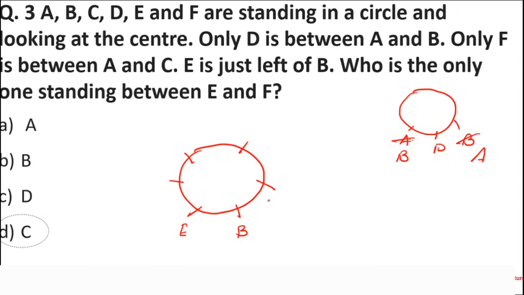Okay. Now what they are saying is only D is between A and B. So now this question tells us, since only D is there between A and B, A will not come here. A will come this side, because only D is between A and B. Only F is between A and C. Okay. So only F is between A and C. Obviously, C cannot come here because B is already sitting over here, which brings us to the answer. Who is the only one standing between E and F? Between E and F, only C is standing.